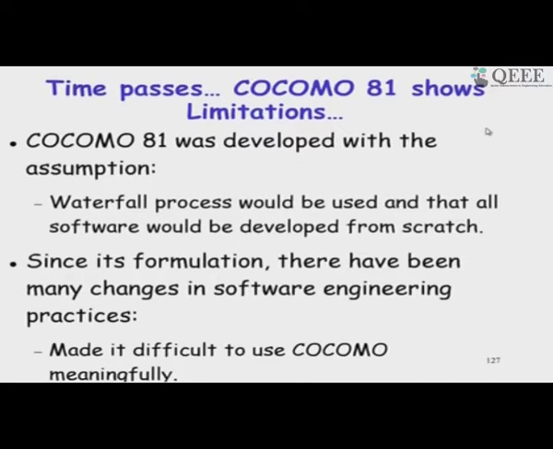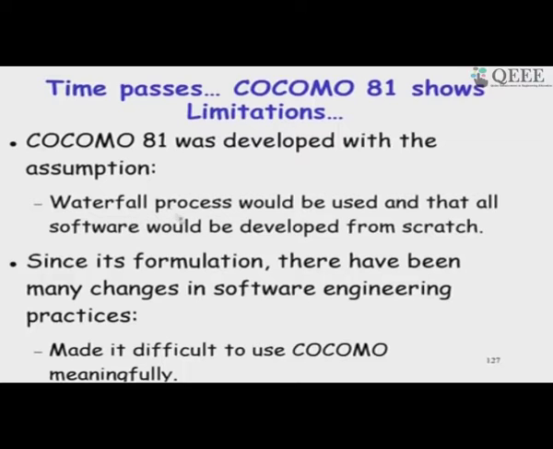But the development for which COCOMO 81 was used, the situation has changed significantly. Now there is large scale reuse, and also we have component based development and so on, and also the very basic premise that lines of code can be estimated has changed.